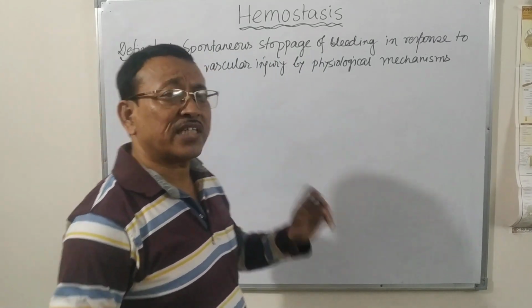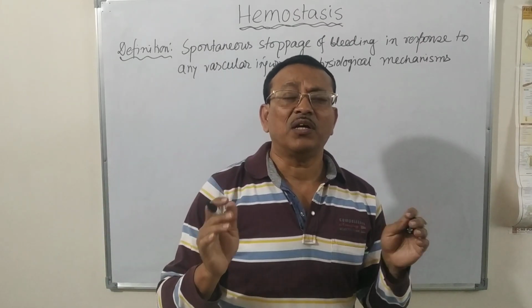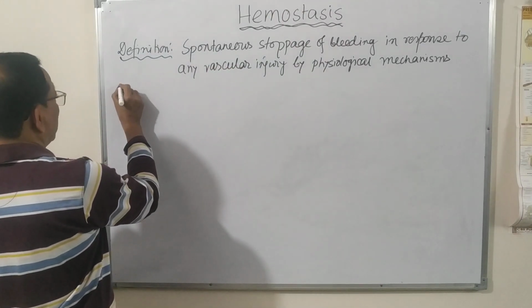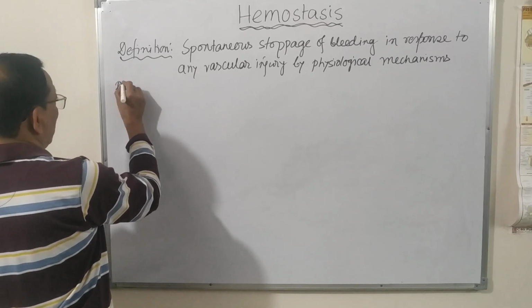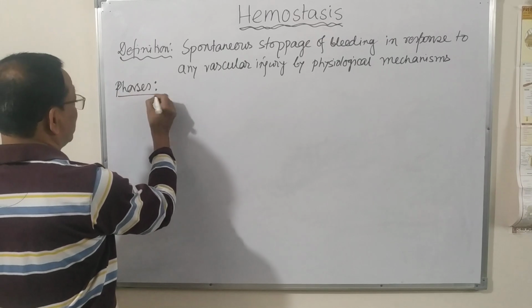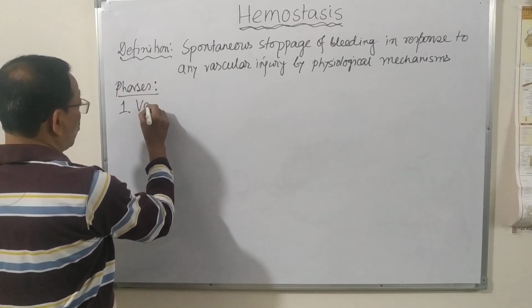This hemostasis takes place grossly by three major events. What are those major events? These are the phases or stages of hemostasis. Number one is the vasoconstriction.